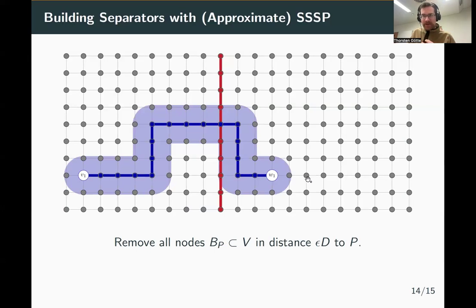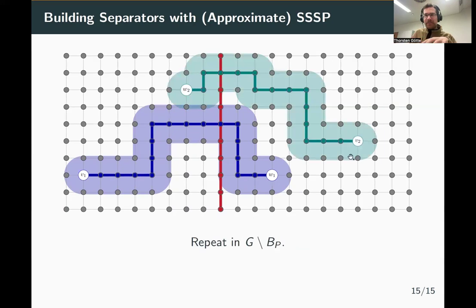Now, once we have done that, we again sample two nodes uniformly at random and sample a path between them and thicken that path. And now our main insight is the following. As long as the probability to cross the separator is a constant, we will always remove an epsilon fraction of the separator path with a constant probability.